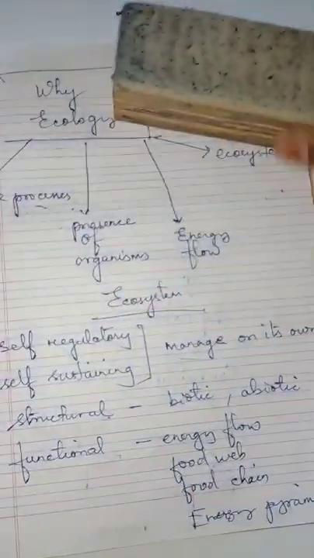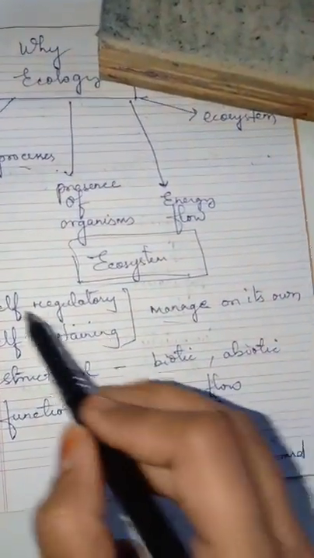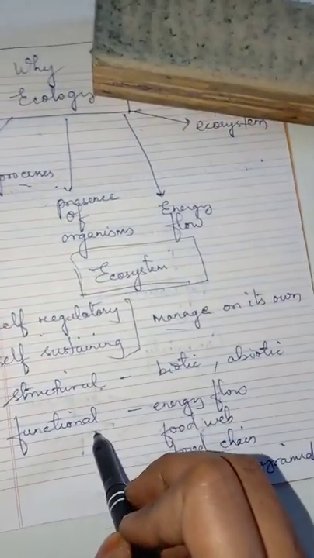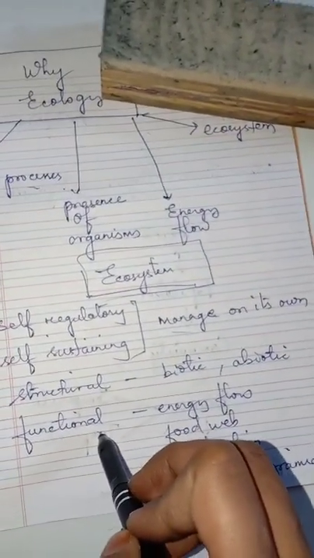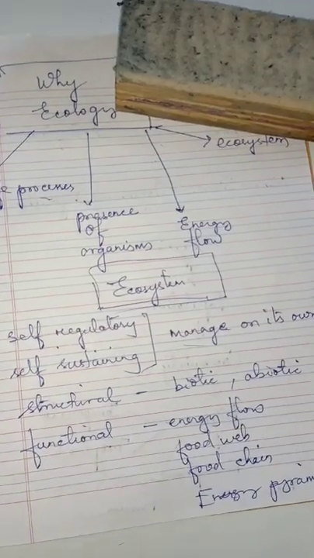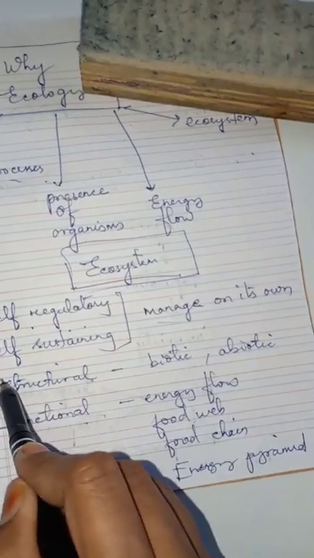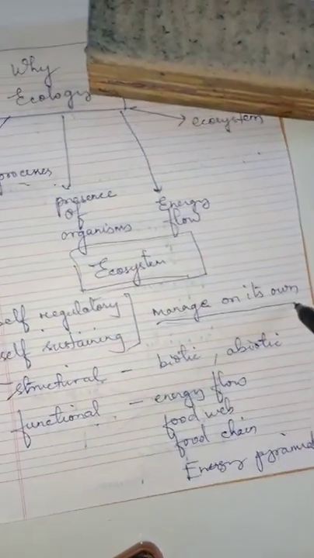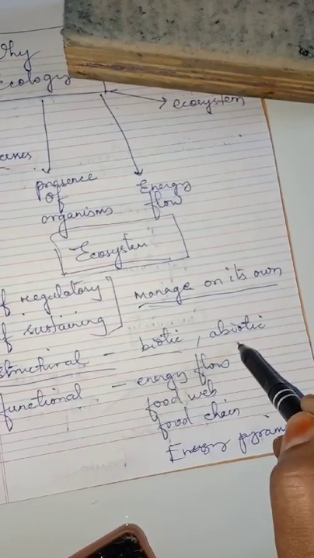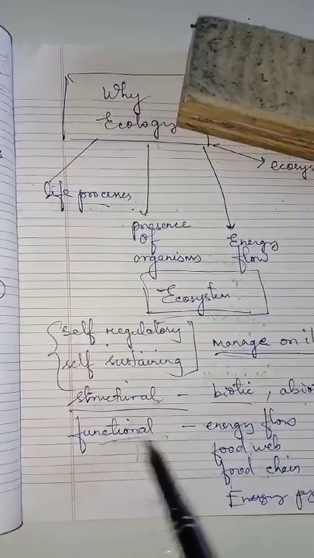After that, we will study the ecosystem definition. Ecosystem is a self-regulatory, self-sustaining, structural and functional unit of biosphere. As we already know, biosphere consists of three spheres: atmosphere, lithosphere and hydrosphere. Self-regulatory and self-sustaining means it can manage on its own. Structural means it consists of both biotic and abiotic features, which we have studied here. The last one is your functional unit.